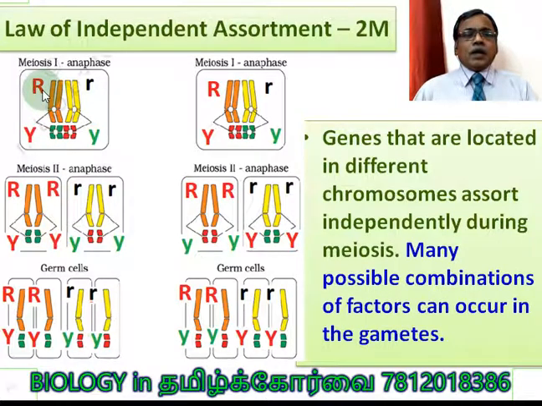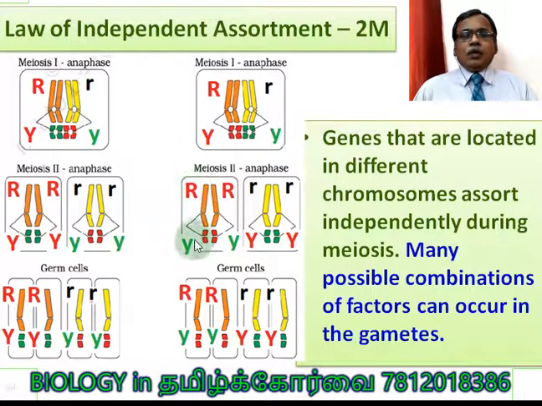What happens? You see, the spindle fibers pull the chromosomes towards one side. So capital R and capital Y come to one cell, and small r and small y go to another cell. Again meiosis 2 takes place, so capital R, capital Y is one combination and small r, small y is another combination. And here you see what happens: capital R now goes with small y.